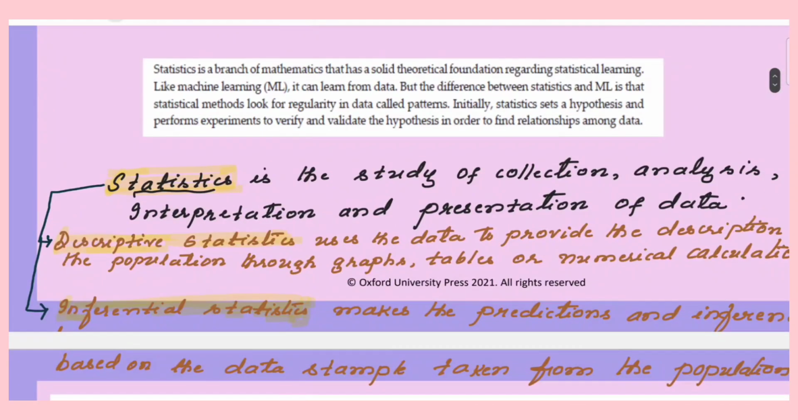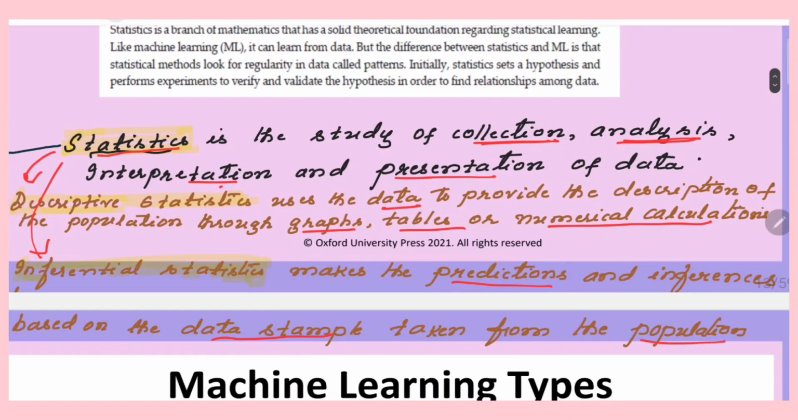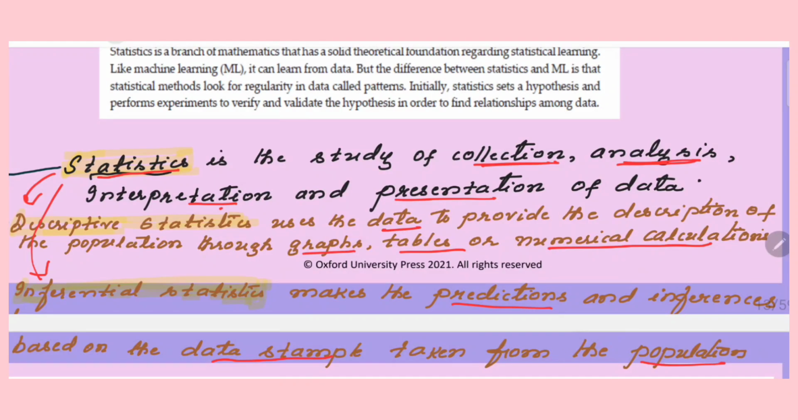Then you need to see one more field here, statistics. It is the study of collection, analysis, interpretation, and presentation. Collection of the data, analysis of data, interpretation of the data, and presentation of the data is statistics. So we have two types of statistics: descriptive statistics and inferential statistics. Descriptive statistics uses the data to provide the description through graphs, tables, or numerical calculations, whereas inferential statistics makes predictions and inferences based on the data samples taken from the data set. So this is the difference between descriptive and inferential.